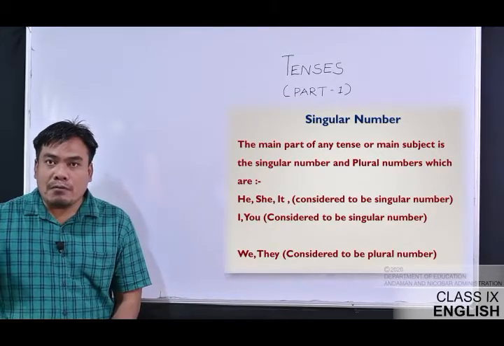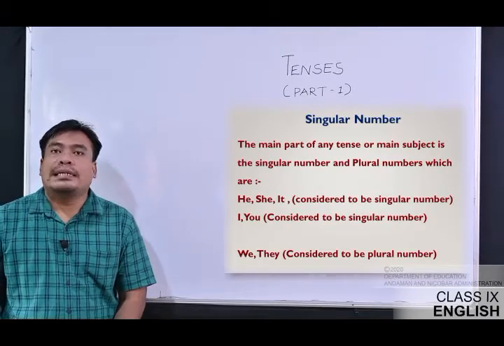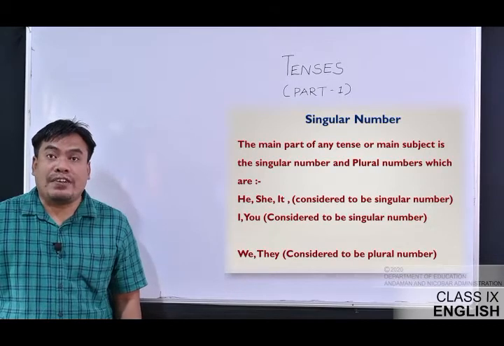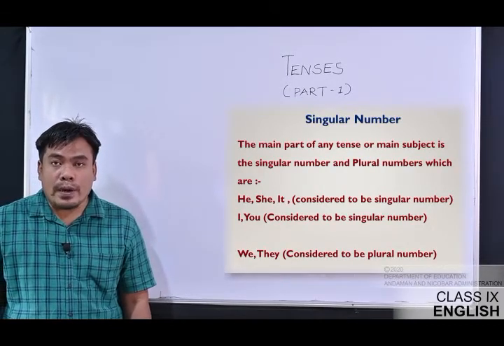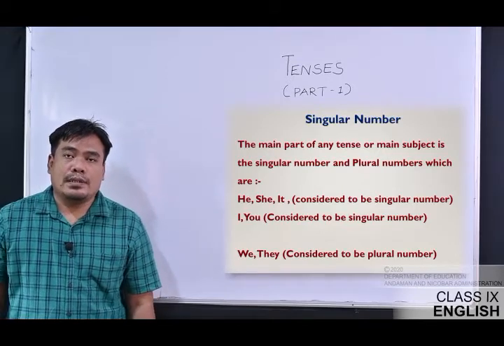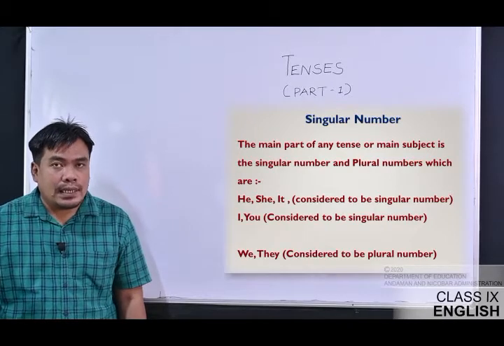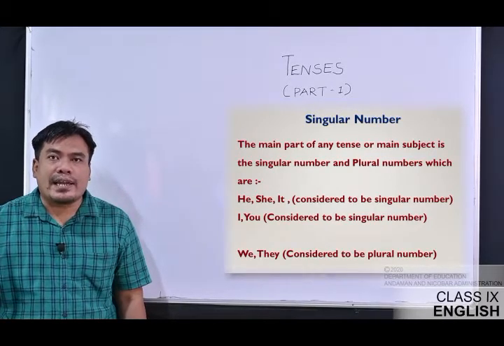He is for one particular person. She again refers to a person who is supposed to be a female, a girl, a woman, or a lady. So with she and he, we are talking about one person, one personality.